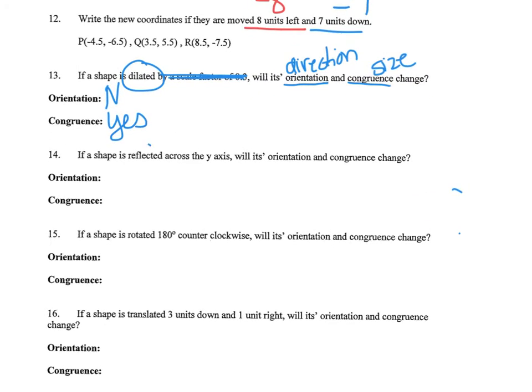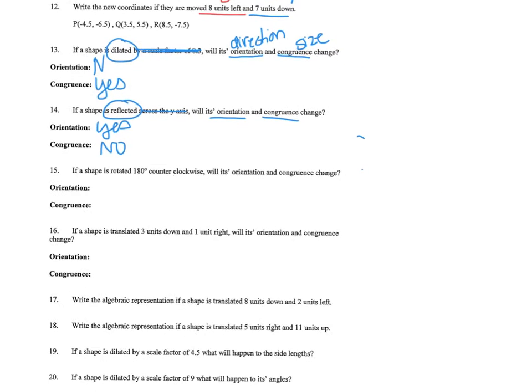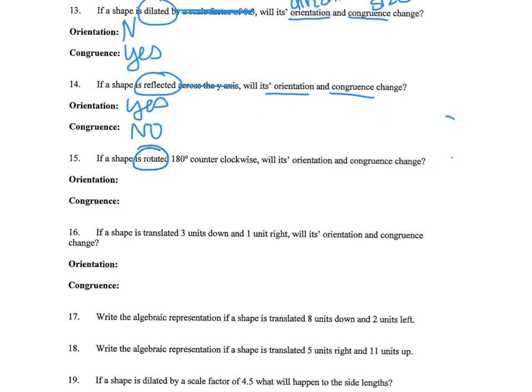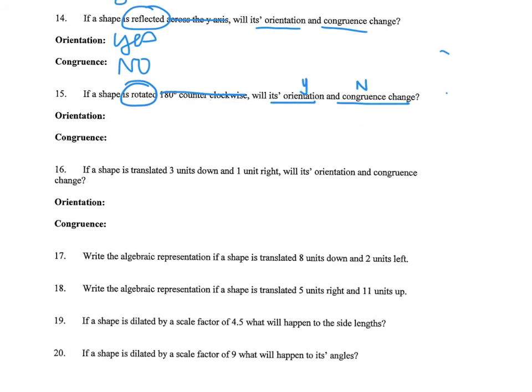If a shape is reflected, it's flipped. Does the orientation change? And does the congruence change? If it's flipped, the size does not change. And if a shape is rotated, same thing. If it's turned, if you turn yourself around, you're going to be facing a different way, but you're not going to get bigger or smaller.